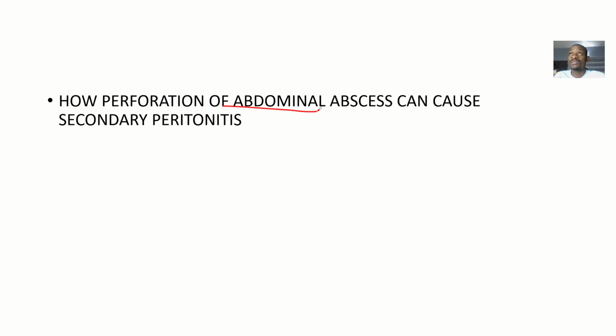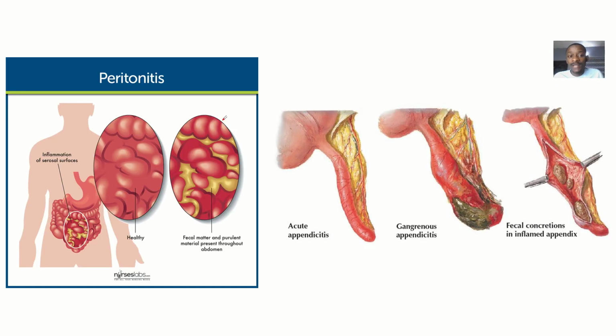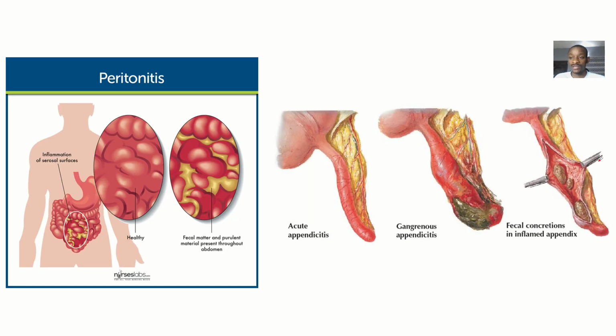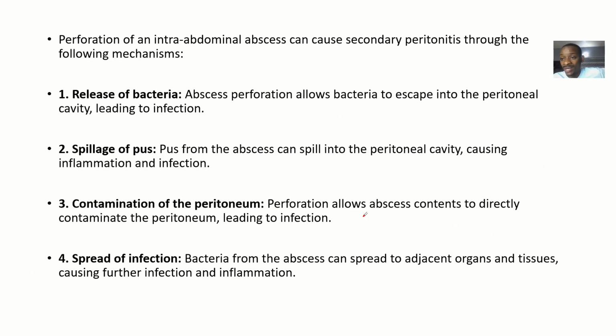So if it perforates, it can lead to what? Spread of that bacteria to other places, particularly the peritoneum. This can cause the peritoneum to become what? Inflamed. Now it is secondary peritonitis because it is something else that is causing the peritoneum to become inflamed, right? So let's quickly talk about it. Now, you can see one of the most common abdominal abscesses could be appendicitis, like inflammation of the appendix.